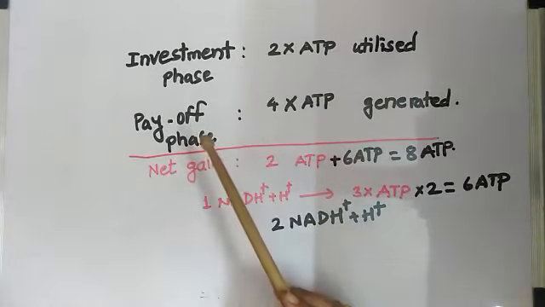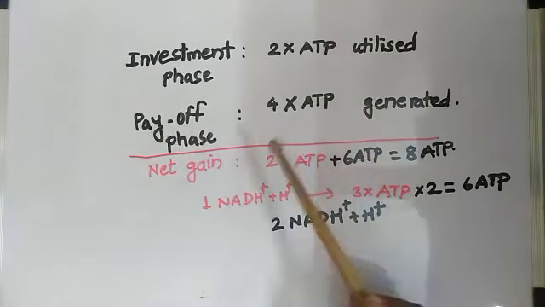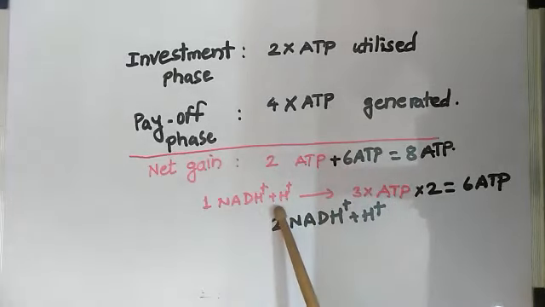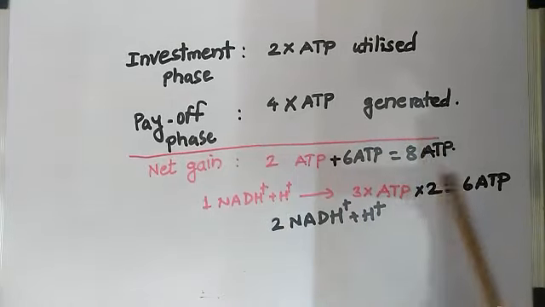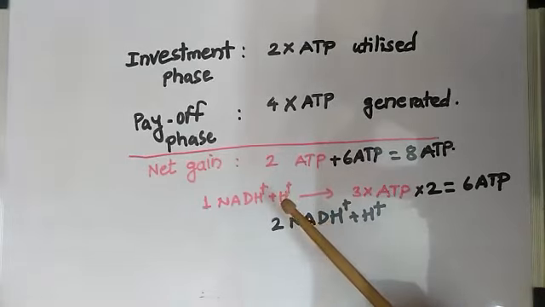But keep one thing in your mind, the process should be aerobic. If you consider the anaerobic case, these 6 ATPs which are generated from the NADH2 molecules cannot be included, and the net gain will be only 2 ATP molecules in anaerobic respiration.